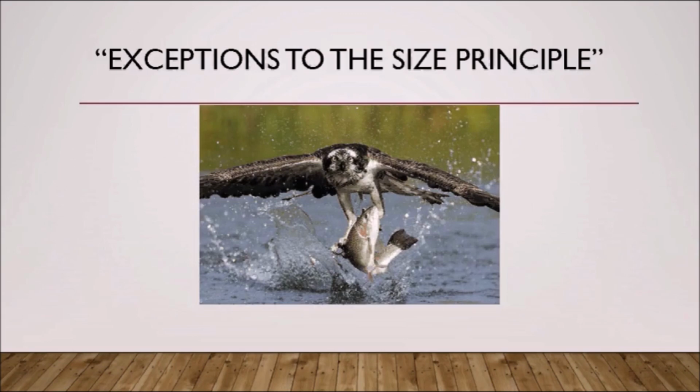However, exceptions to the size principle have also been observed. Exceptions to the size principle occur in situations where the size principle is detrimental or a hindrance. In such cases, the fast twitch muscle fibers are actually recruited first. I refer us to the photo. If the predator did not act extremely fast, the prey would have escaped, which is why being exempt from the size principle makes all the difference.